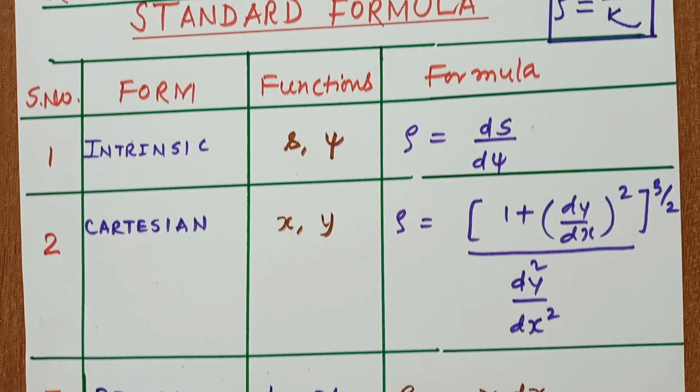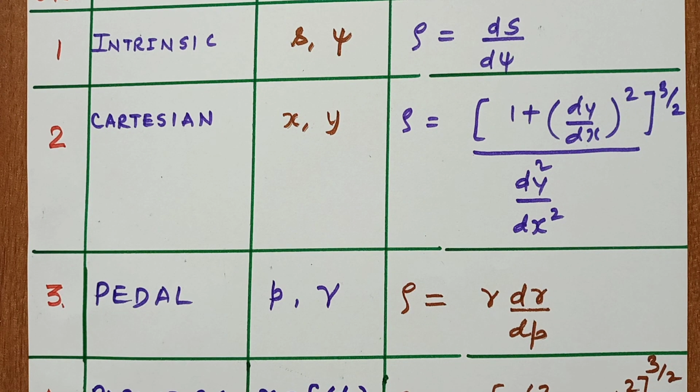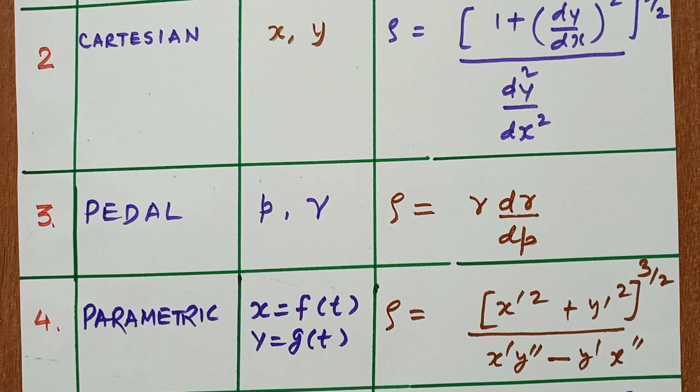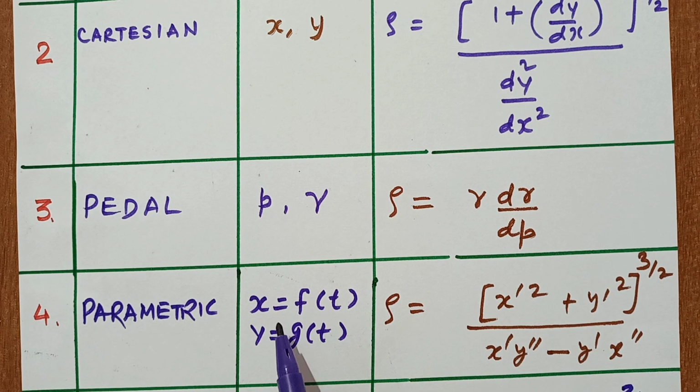Next, pedal form. If the equation is of the form p and r, what is p? p is the perpendicular from the origin to the tangent, and r is the radius vector. So the radius of curvature is r dr by dp. Okay, if the equation of the curve is in parametric form, meaning x is a function of t and y is a function of t, then rho is of this form.